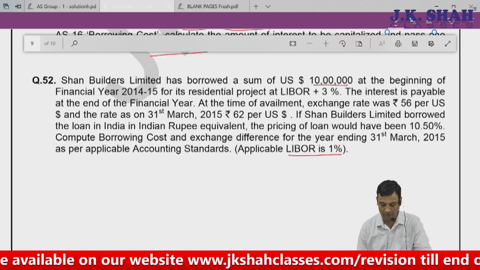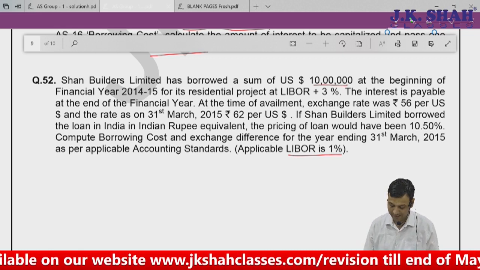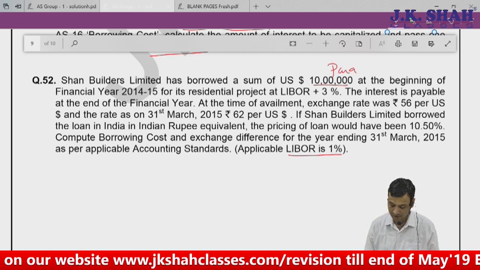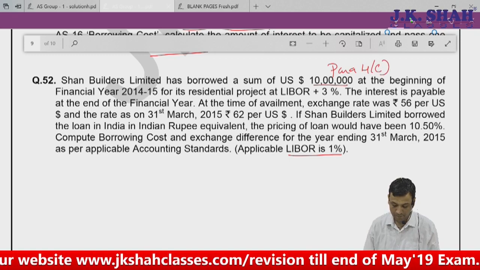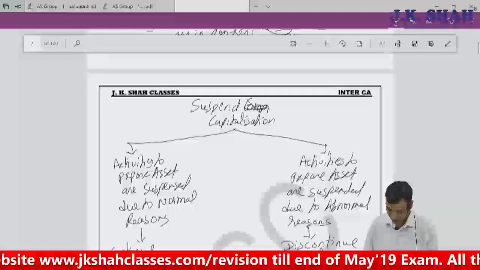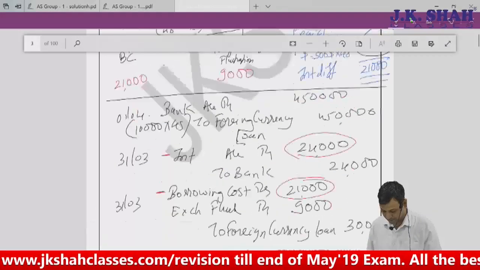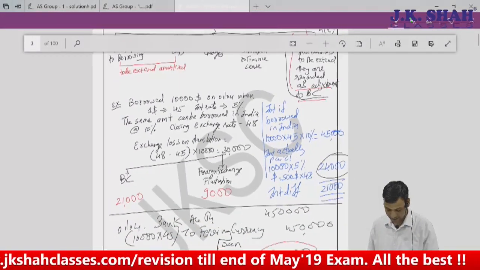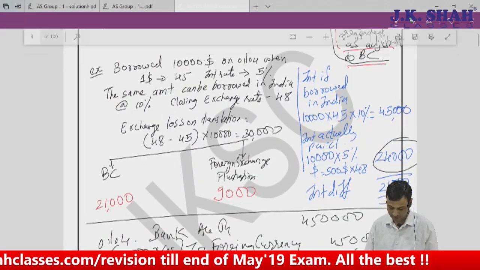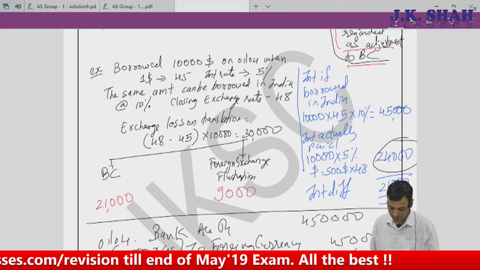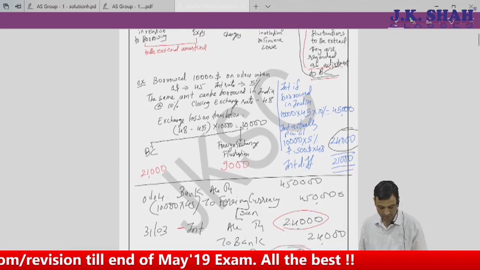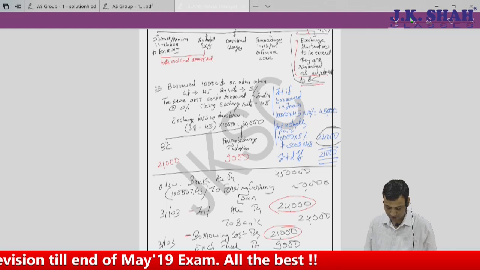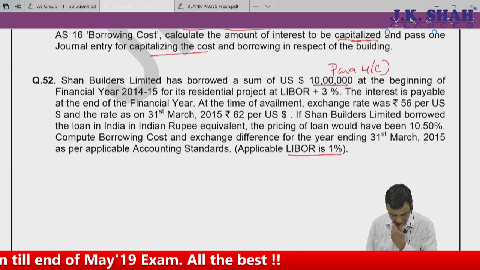LIBOR is 1%. Can I say this is basically what we learned with respect to para 4E? If you remember, this is what we did in the earlier part, para 4E, somewhere here. This was the point we learned earlier. We borrowed something. If you can just recall, we'll do it here again.